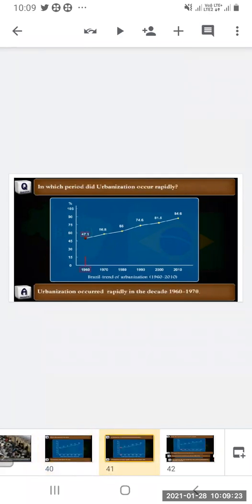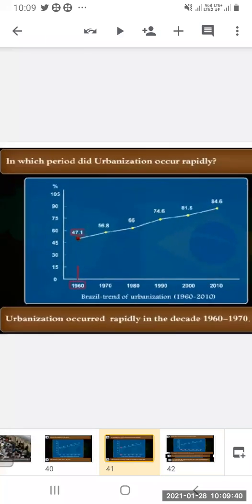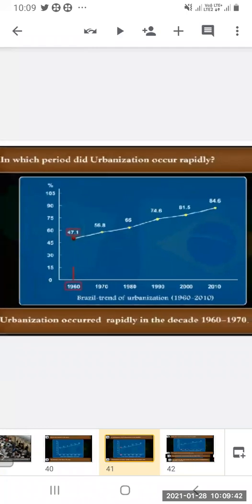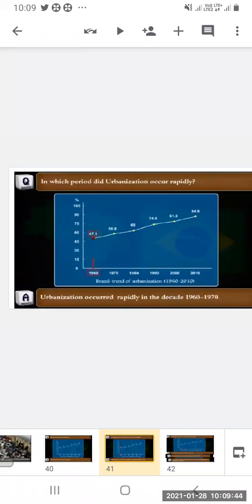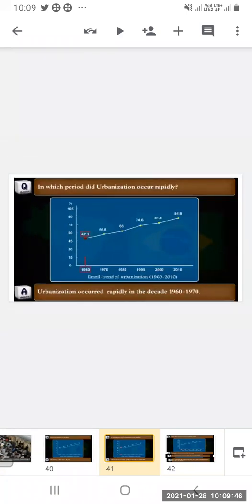Now, in which period did urbanization occur rapidly? Urbanization occurred rapidly in the decade 1960 to 1970. You can see in 1960 it was just 47.1 and in 1970 it went to 56.8. So during the decade 1960 to 1970, urbanization occurred rapidly.